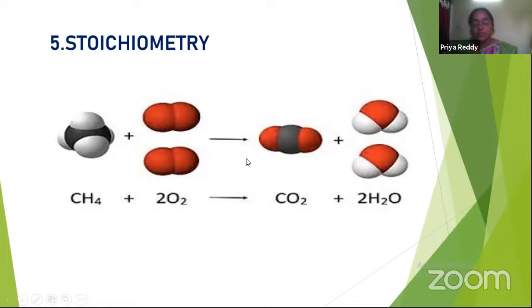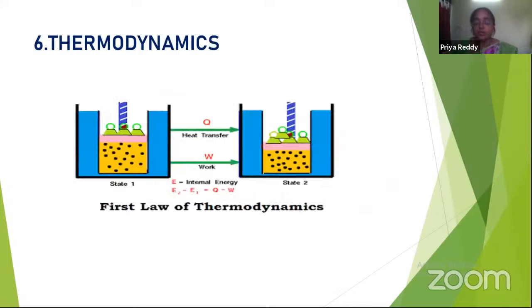So writing a chemical reaction is not important, we should write the balanced chemical reaction. So how to balance chemical reactions we are going to study here, and what is oxidation and what is reduction will all be there in this stoichiometry.